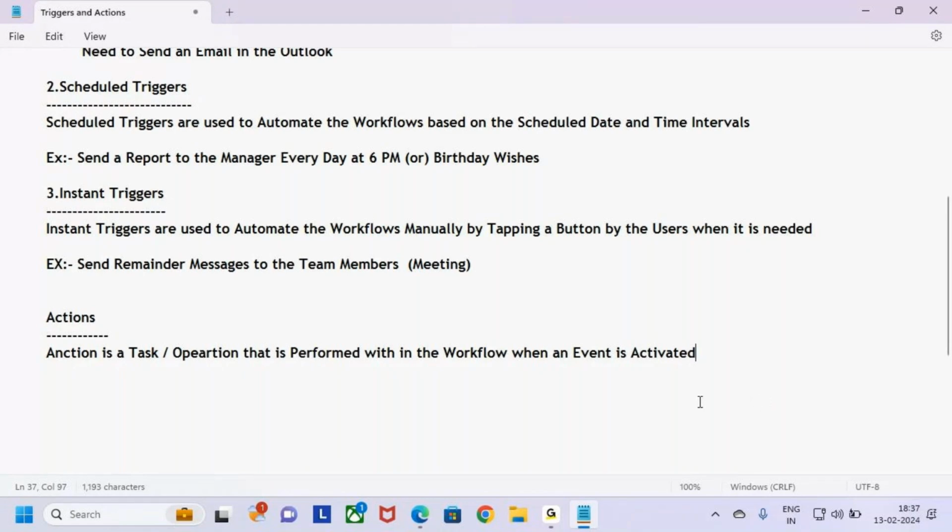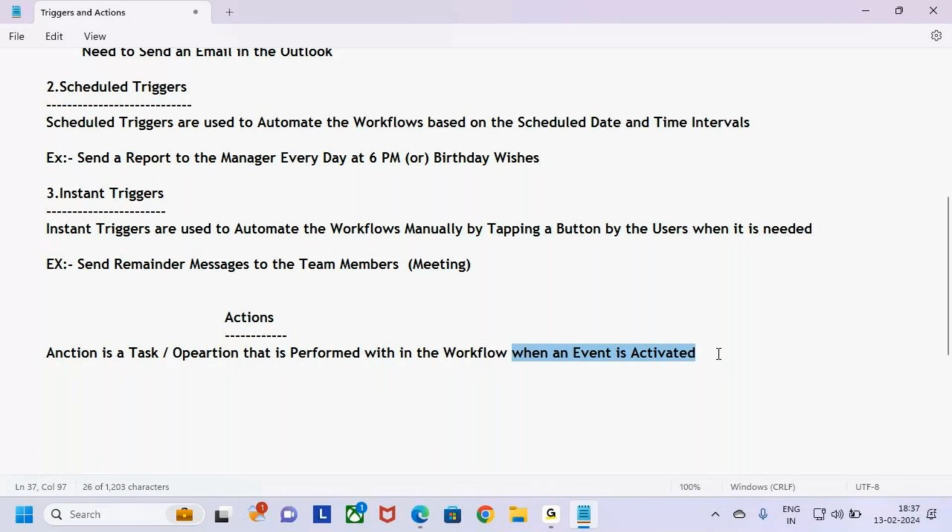So what I'm telling here, what does action mean? Action is a task or an operation that is performed within the workflow. When does the action need to be performed within the workflow? When an event is activated or triggered.